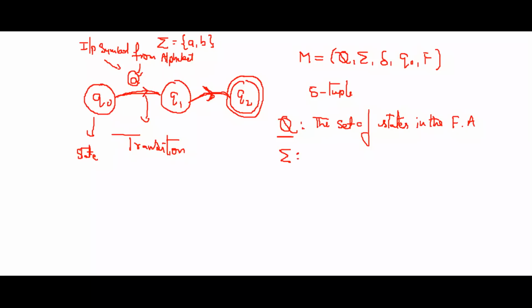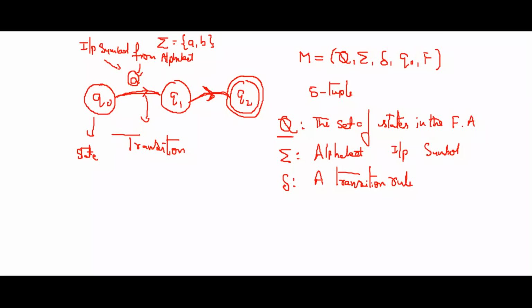Sigma means alphabet, input alphabet. That means you can call it input symbols. And delta means a transition rule. That means how you are changing from one state to another state. That rule is called the transition rule.